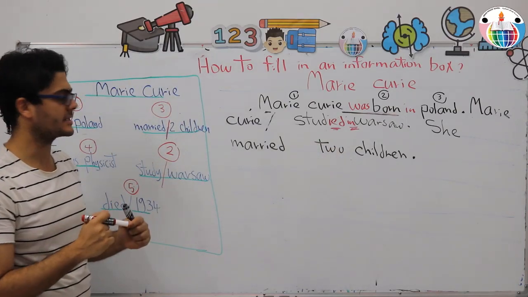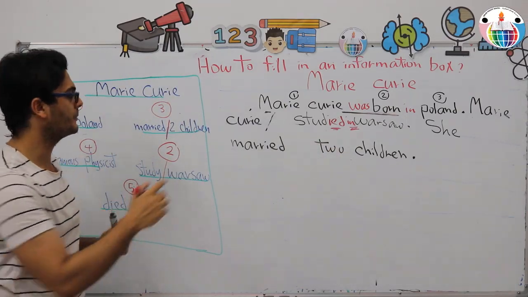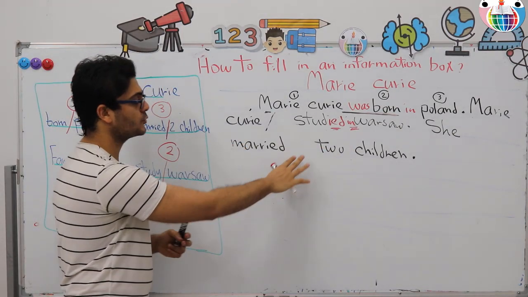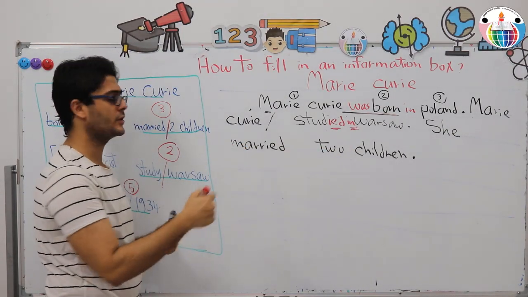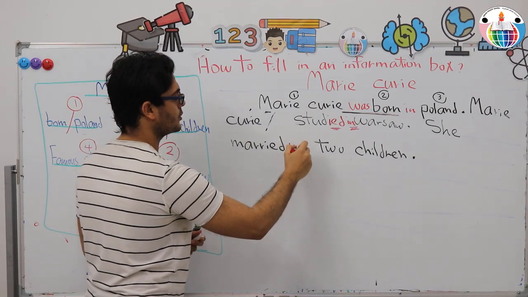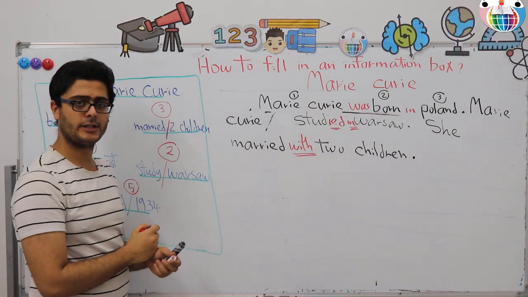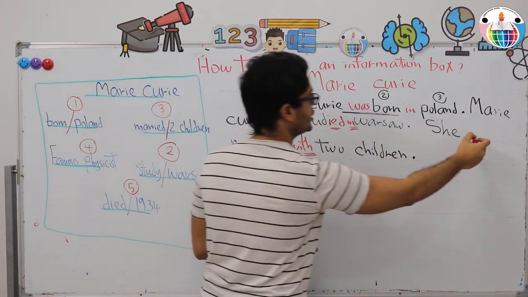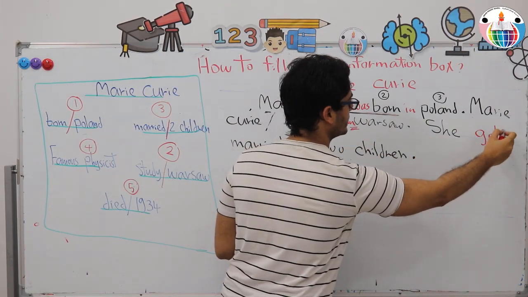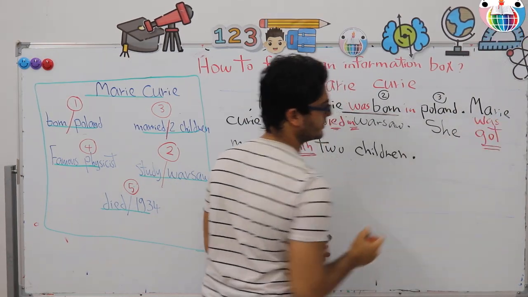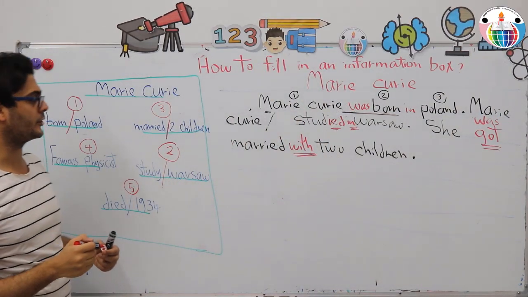But again, the sentence is not complete. For example, she married 2 children. We need to add a preposition. Usually with 2 children, we need to use was. She married with 2 children, and sometimes you can say she got married, or she was married with 2 children.